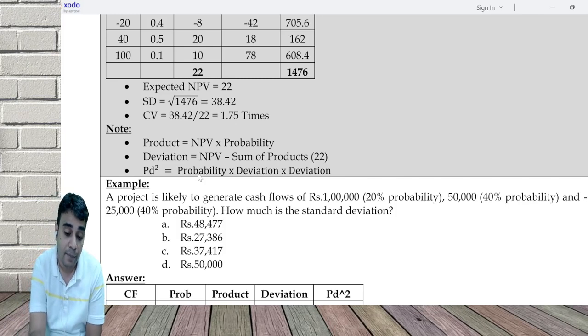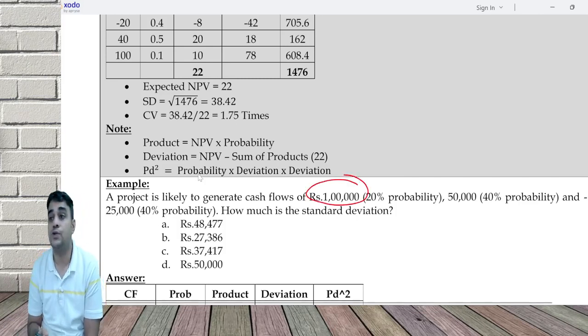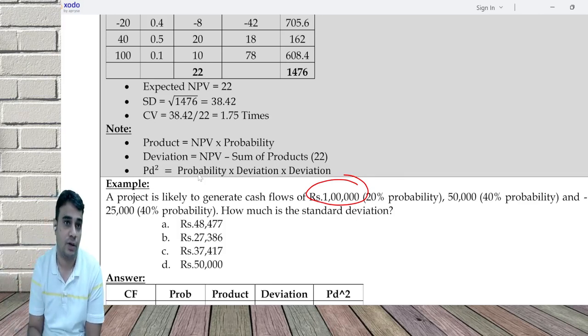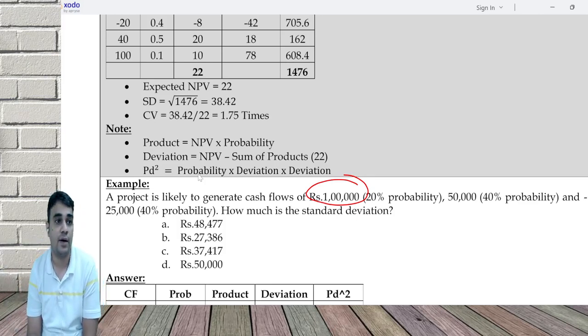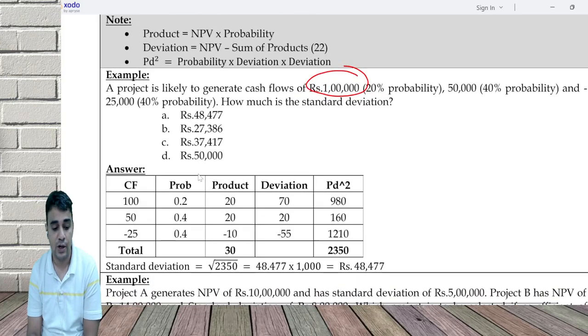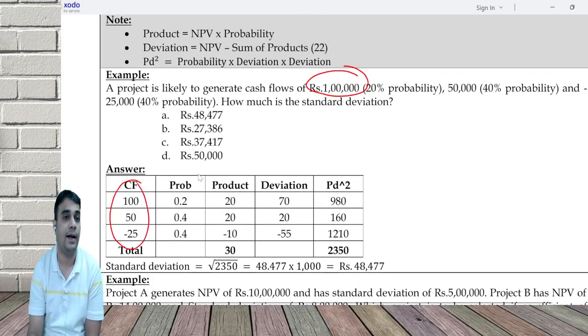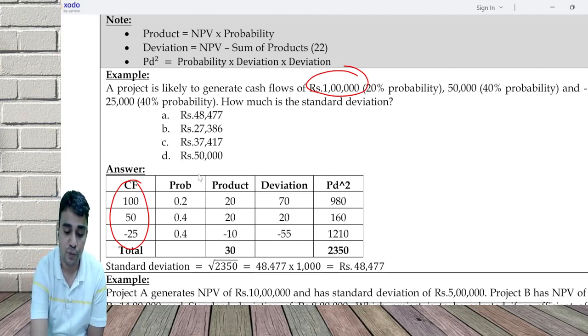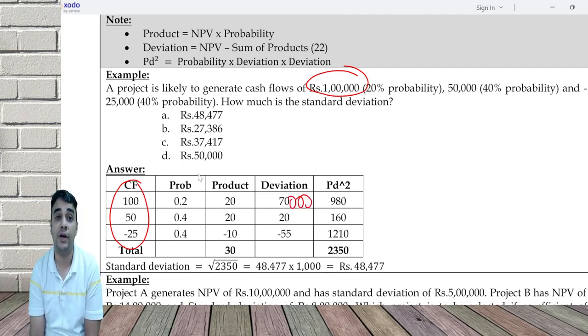Don't write the number as 1 lakh. If you write 1 lakh, the deviation will be 10,000, and 10,000 into 10,000 will run into so many zeros. So if they give 1 lakh, I'll do it either in hundreds, thousands or lakhs. I'll write the numbers as 100. Otherwise it would have been 70,000 into 70,000.